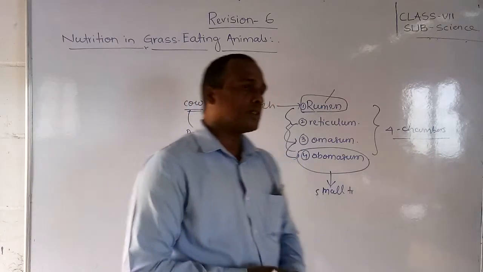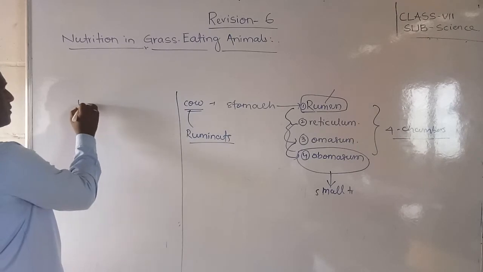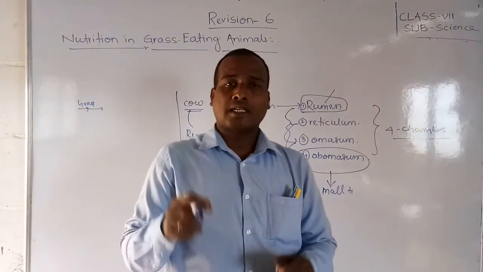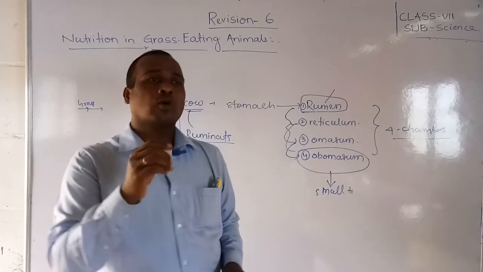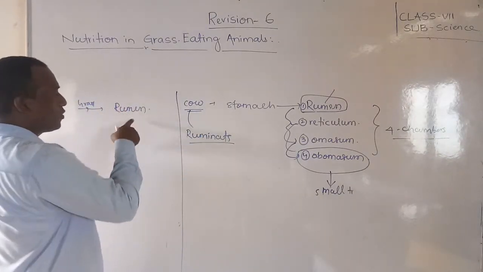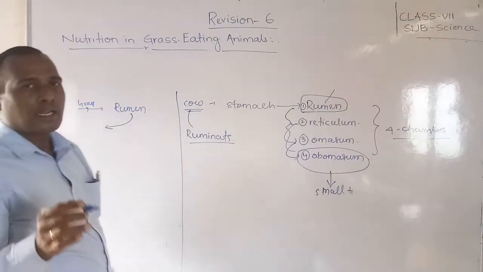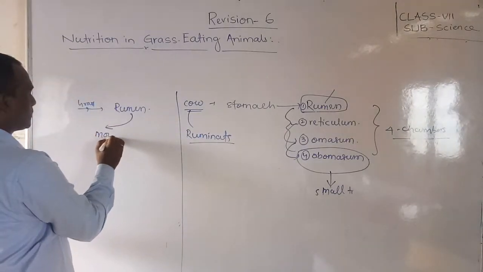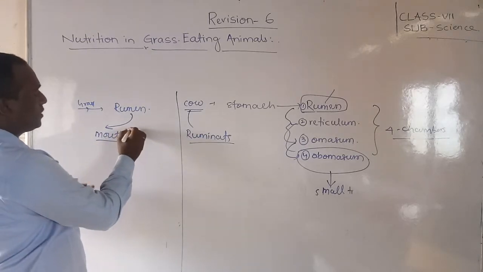So once again I will tell, friends. First of all, whenever grass is eaten by grass eating animals like deer and cow, suddenly it won't be chewed, they will store it in the rumen. Okay, and from the rumen it will come back again. When they take rest, at that time it will come back again to the mouth. Okay, and this, what is it called?